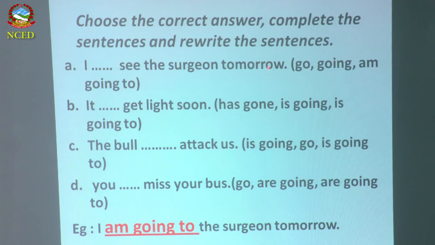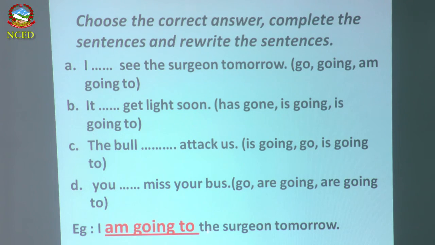Here tomorrow is here, not today. That's why I go see the sergeant does not make sense. I going see sergeant tomorrow does not make any sense. So, I am going to see the sergeant tomorrow. So how do you have to write the answer? Look at the bottom.